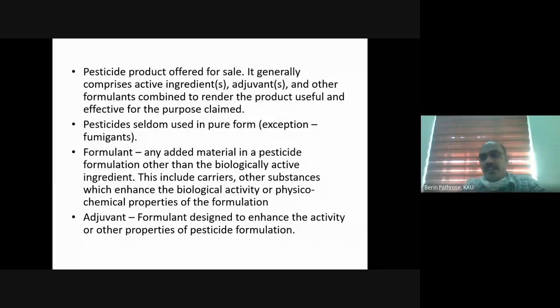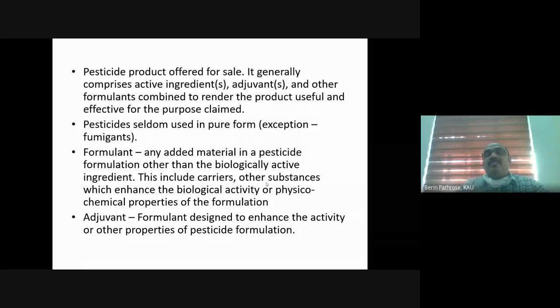We discussed the example of mosquito repellents. So coils, that is one form. Liquid vaporizer, another form. Sprays, another form. Creams, another form. So all these are formulations. The pesticide product, the form in which the pesticide is offered for sale, that is pesticide formulation.